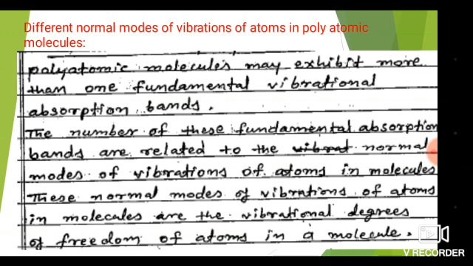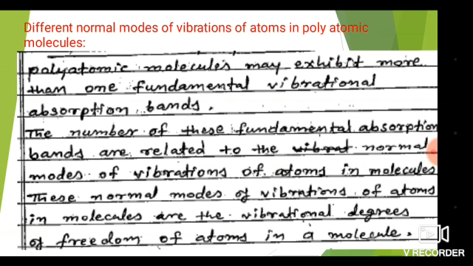So it exhibits more than one fundamental vibrational absorption band depending upon their vibrational frequencies and types of vibrations. The number of these fundamental absorption bands is related to the normal modes of vibration of atoms in the molecule.